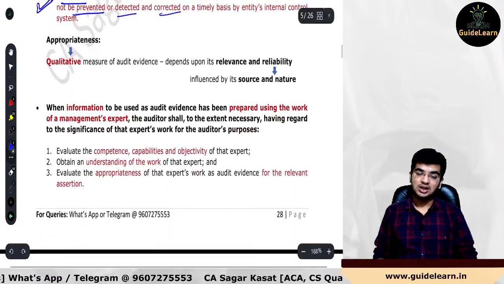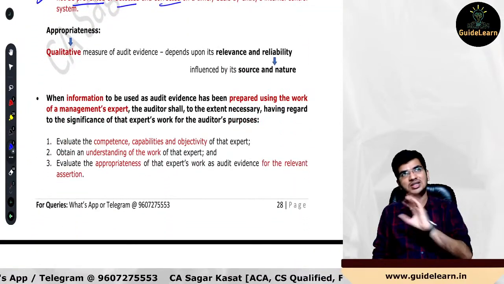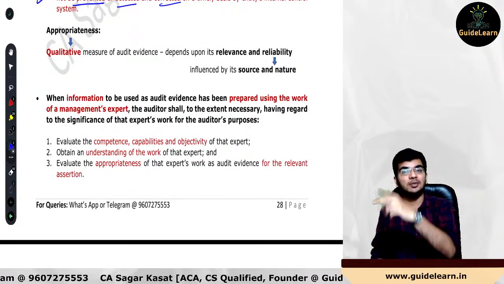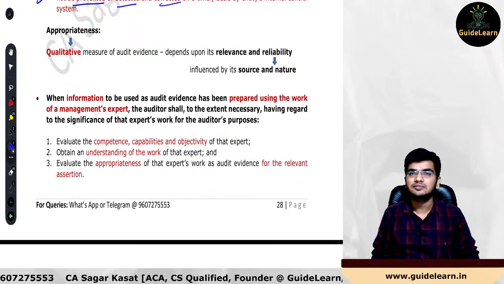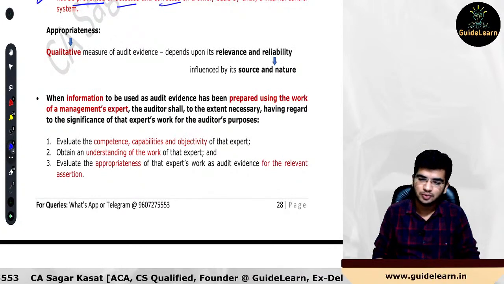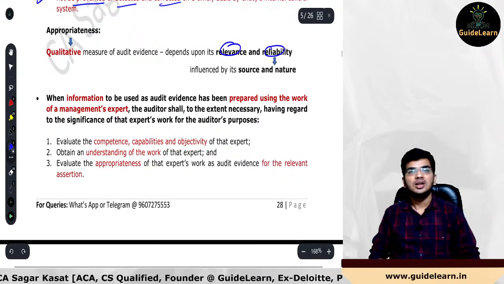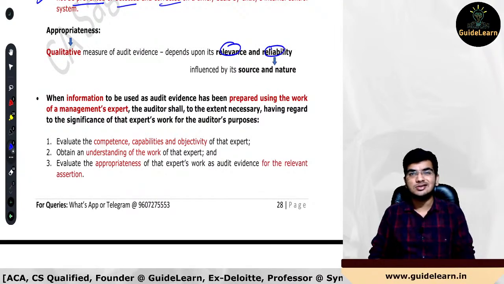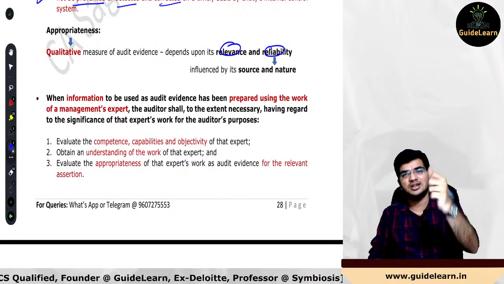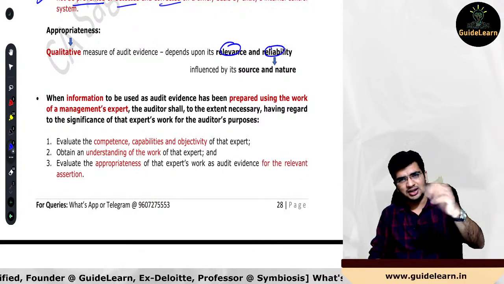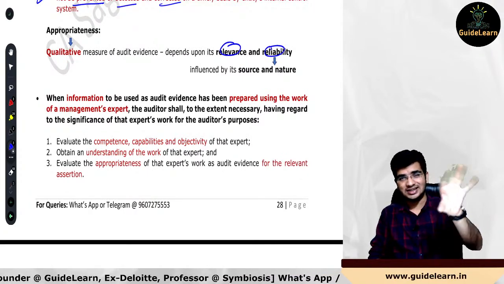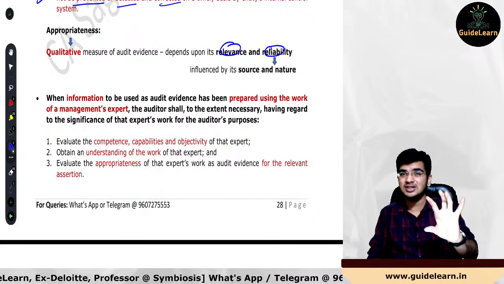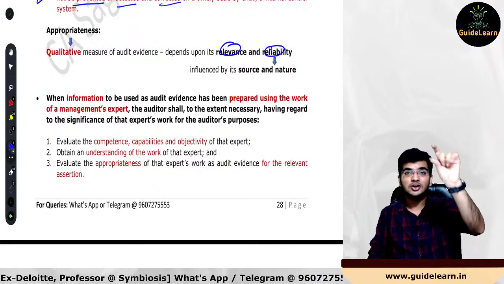Now a very important thing: what is the appropriateness? Sufficiency is done. Based upon three factors, we identified whether this is sufficient or not. Now determine the appropriateness of audit evidence. How will the appropriateness be determined? 2 points: relevance and reliability. Relevance is a matter of professional judgment. Reliability depends upon two things: source data and nature. You need to test the completeness and accuracy of the source data. If the source data is complete, no issue; accuracy, no issue. So completeness and accuracy have been tested, and operating effectiveness of controls with respect to completeness and accuracy tested. That's it. Your source data is reliable.